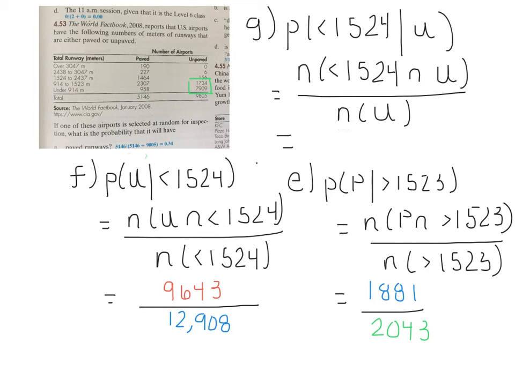So again, we have to count the number that are less than 1,524 meters in length and unpaved, and those would be the numbers in the green box, which we already added together and got a sum of 9,643. But this time we need to divide by the number of unpaved, because that was our given. Our unpaved total is given in our table. That is the total number of unpaved airports. So we'll divide by 9,805.